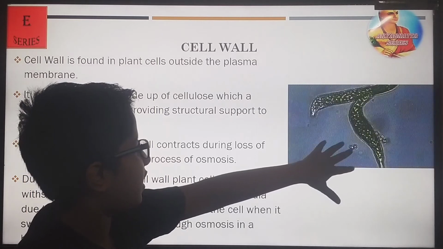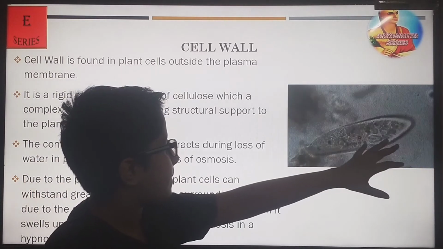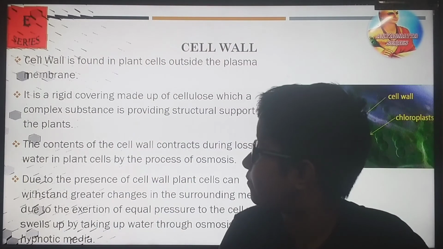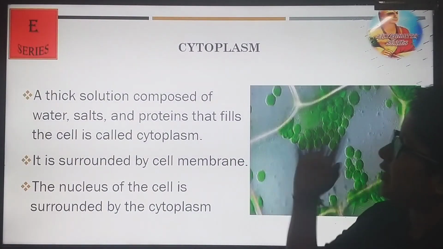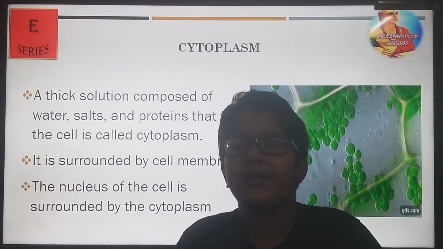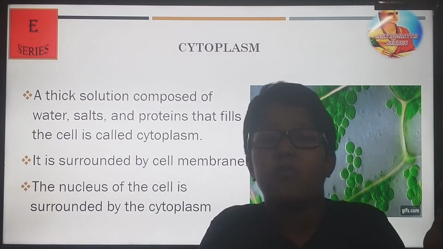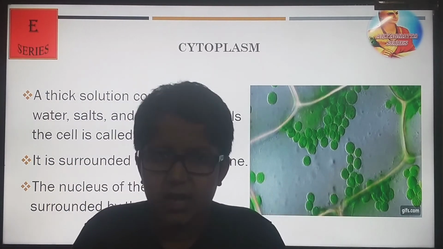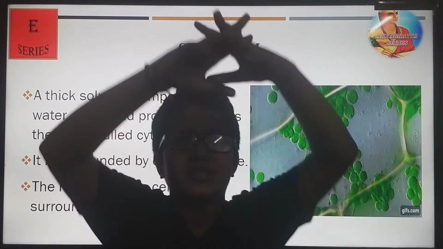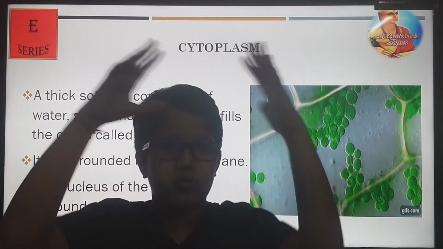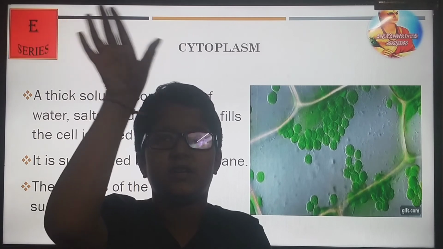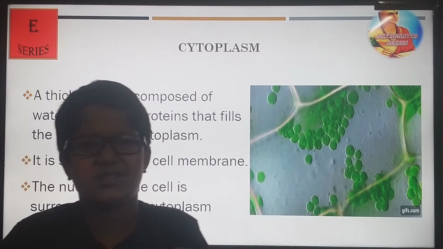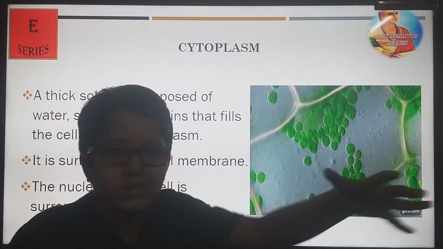You can see here, this is the cell. So now let's proceed with another cell organelle, cytoplasm. Cytoplasm is a jelly-like watery substance made up of water, salt and some chemicals. As you can see here, all the parts of the cell float in this jelly-like substance. It surrounds the nucleus, or we can say it surrounds the whole cell. The cell is filled with a fluid called cytoplasm, a jelly-like sticky substance in which all the other parts float.